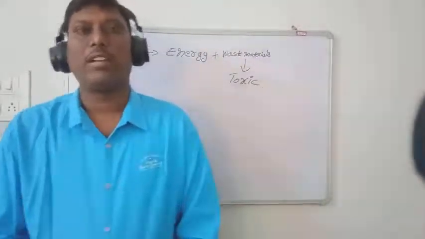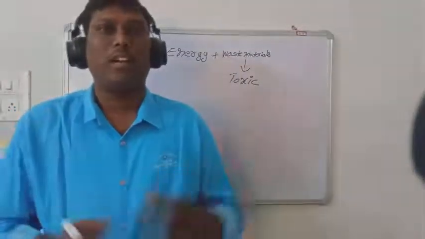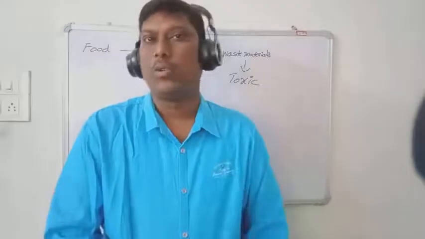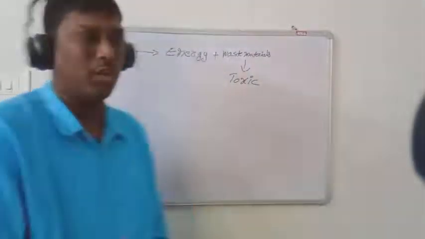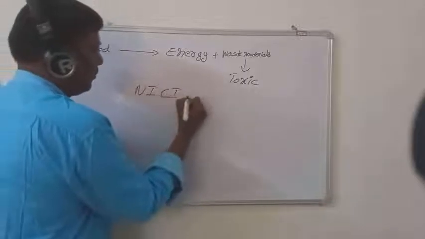Can you say what the various kinds of systems in our body are? Our body contains so many different kinds of systems. I will give you one small hint to remember all the systems in our body. So what does that hint mean? Nisi, mother.